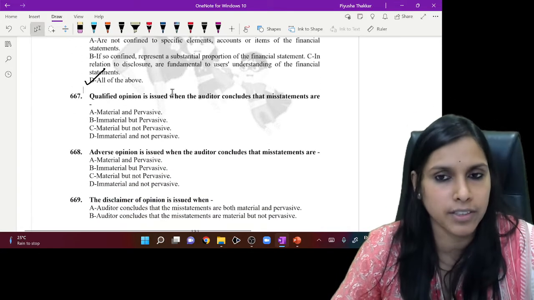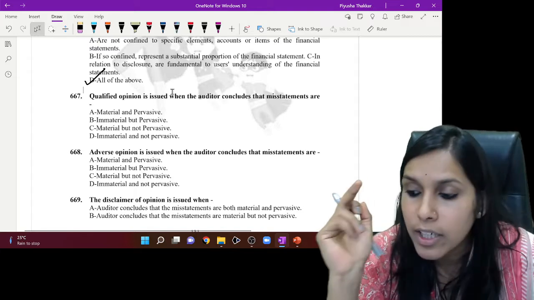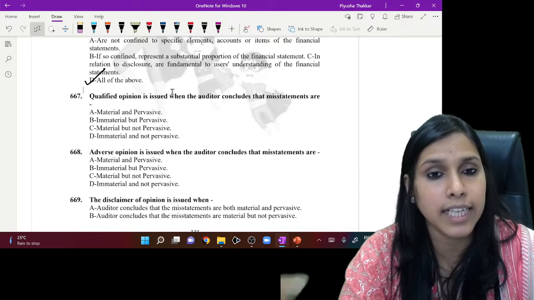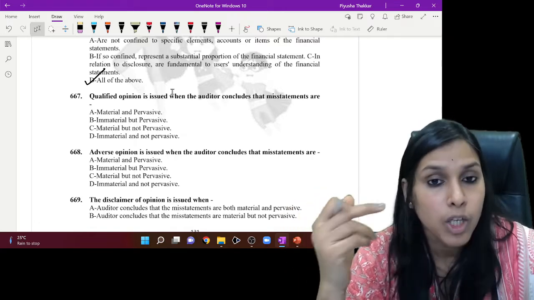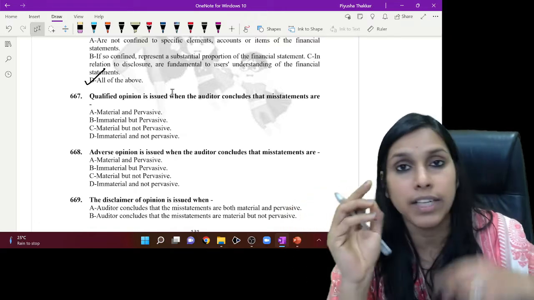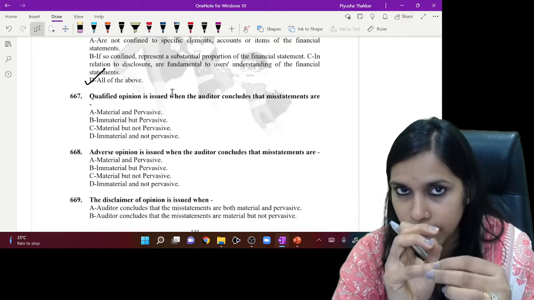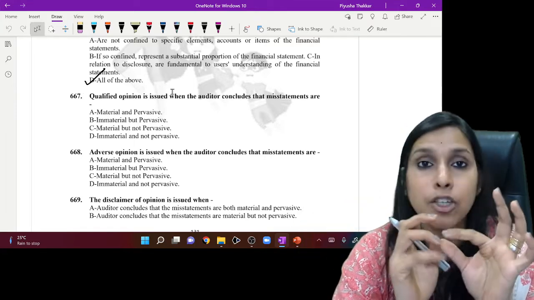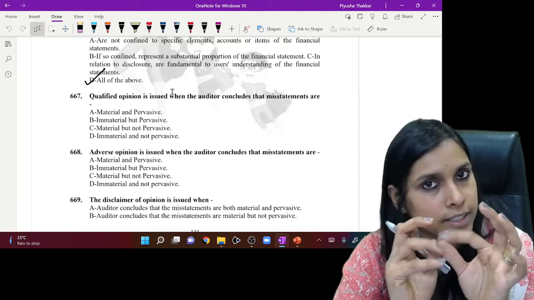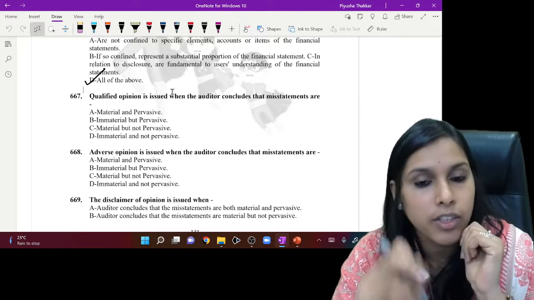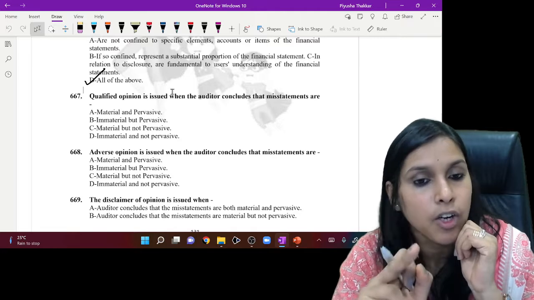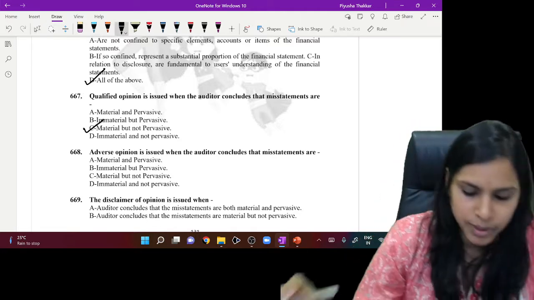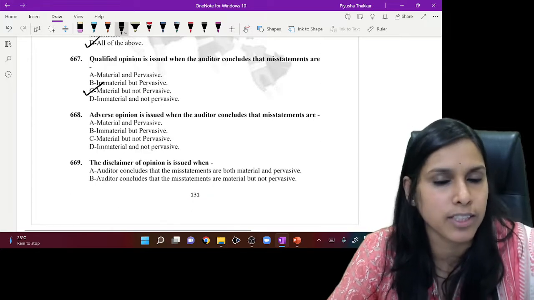Let's go ahead further to the next question. Qualified opinion is issued when the auditor concludes that misstatements are... Qualified opinion, when is it issued? When the material misstatements are what? Material, but not pervasive. So here, if we see material but not pervasive, option C is the correct answer. Okay, let's go ahead further to the next question.